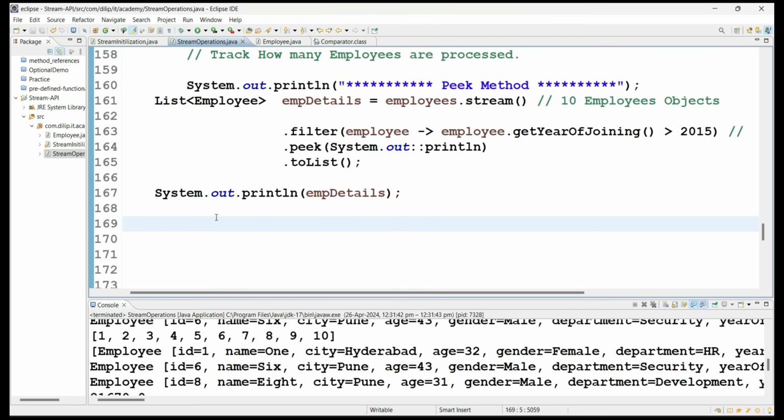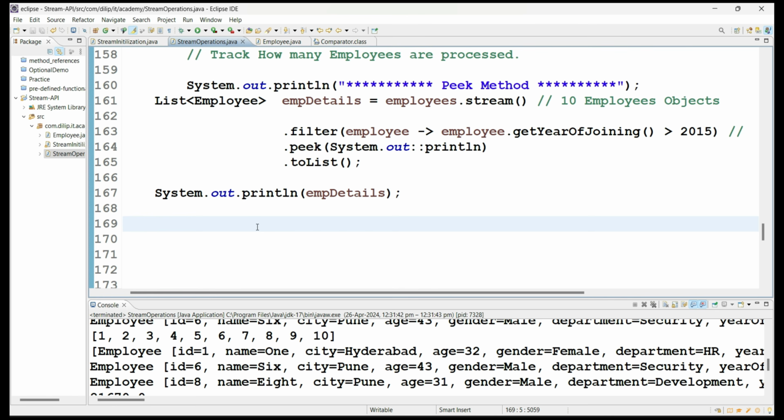Now let's move to another topic. This is all about the methods as part of the Stream API. We have covered almost every method, including intermediate and terminal operations. We do have a couple of other methods also, somewhat related to one class called the Collectors class, and I will discuss that right now.